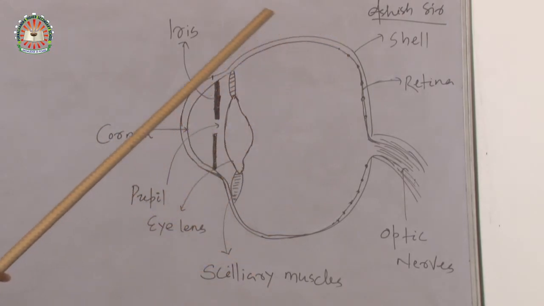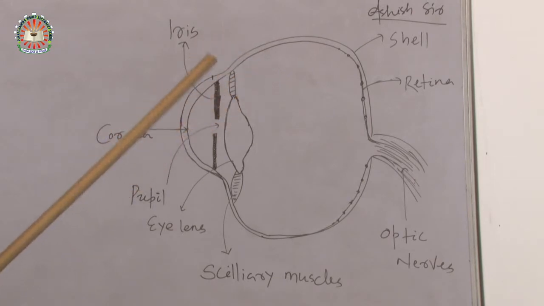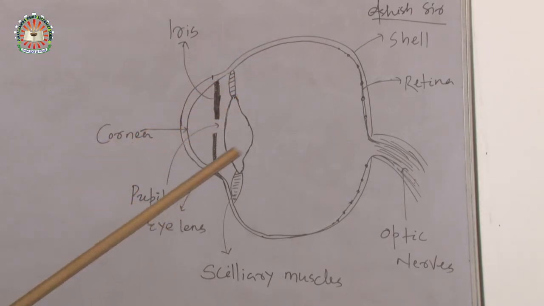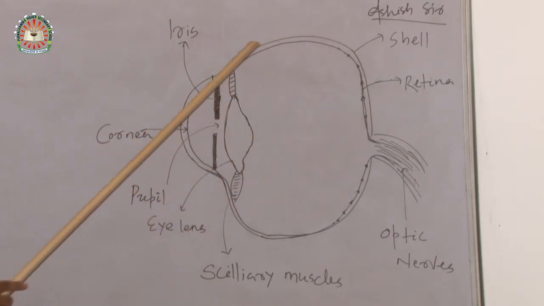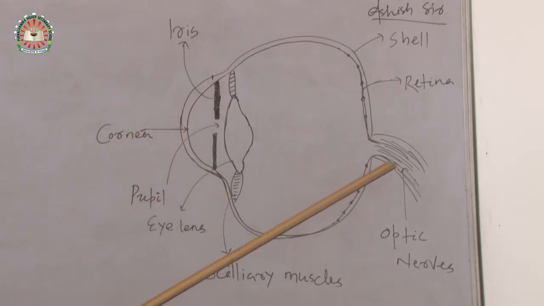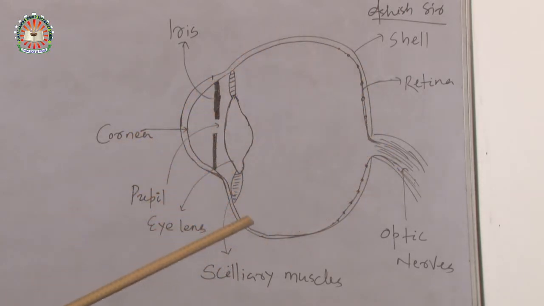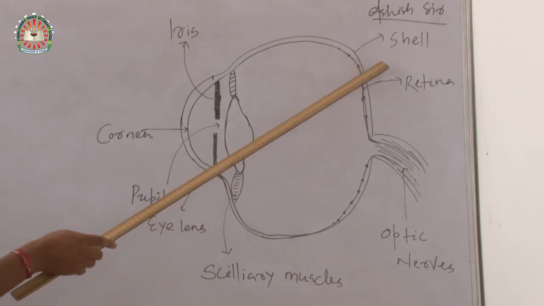All the things inside the human eye are made up of so many parts. This is the hard shell. The outermost line depicts the shell.